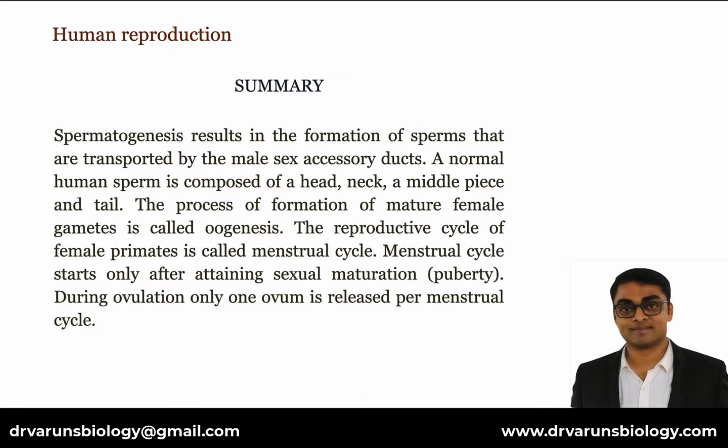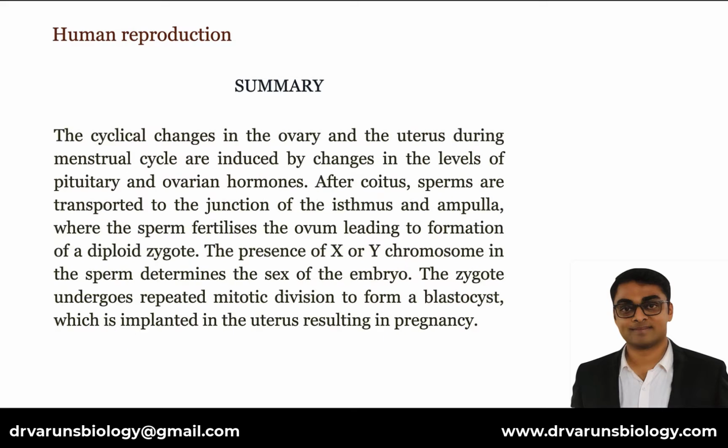Spermatogenesis results in the formation of sperms that are transported by the male sex accessory ducts. A normal human sperm is composed of a head, neck, a middle piece, and a tail. The process of formation of mature female gametes is called oogenesis. The reproductive cycle of female primates is called the menstrual cycle. The menstrual cycle starts only after attaining sexual maturation or puberty. During ovulation, only one ovum is released per menstrual cycle. The cyclical changes in the ovary and the uterus during the menstrual cycle are induced by changes in the levels of